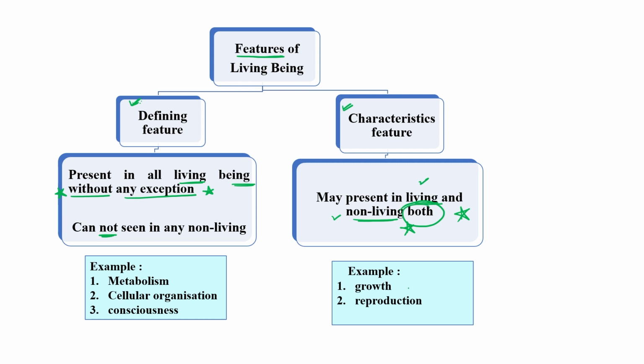These are growth and reproduction. We will discuss both of these points in coming slides. Similarly, what are those features which come under the category of defining features? These are metabolism, cellular organization, and consciousness. Okay, let's move to the next slide.